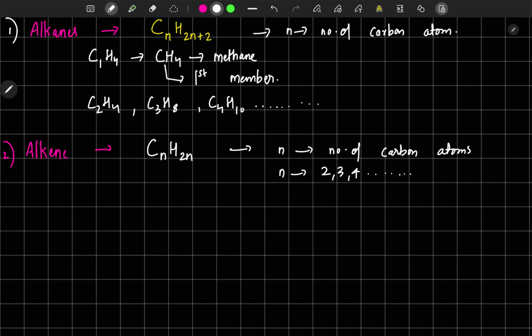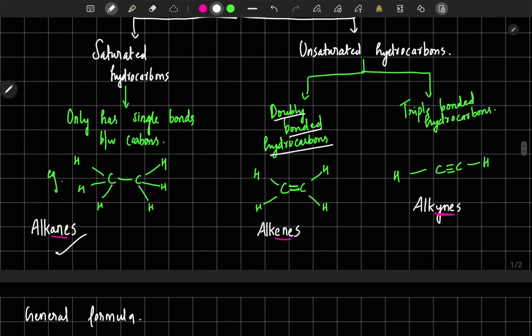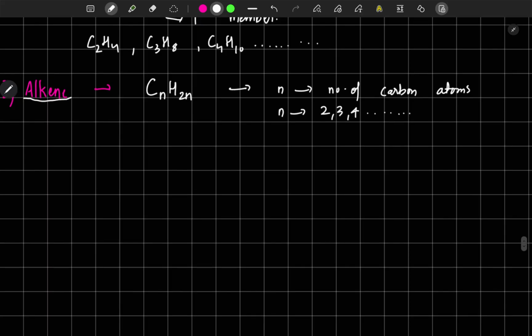If you have a doubt, comment below. This family of compounds is alkenes, which, as we have already studied, are doubly bonded. So what is the first member? Put n equal to 1, we will get C1, sorry, 1 is not possible, right?